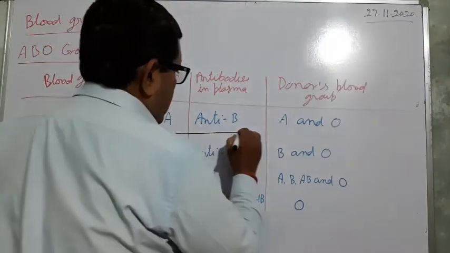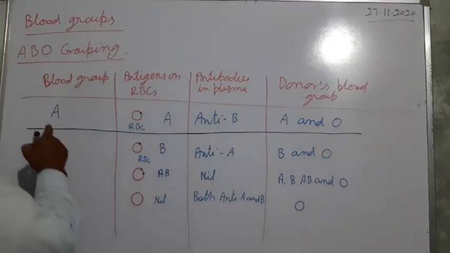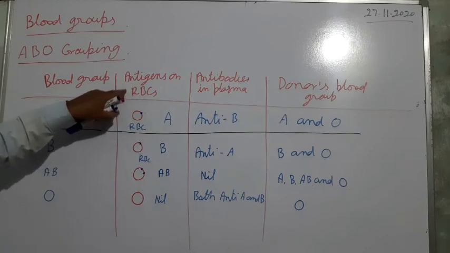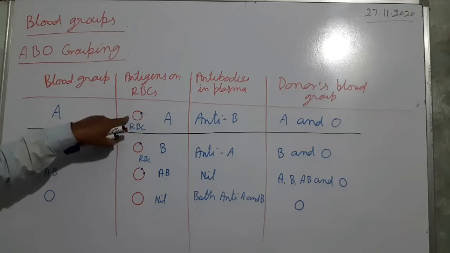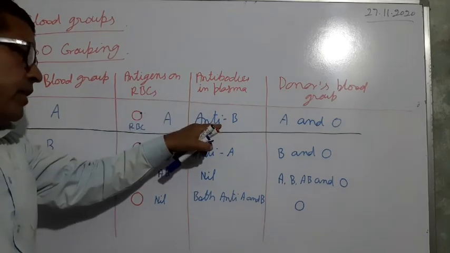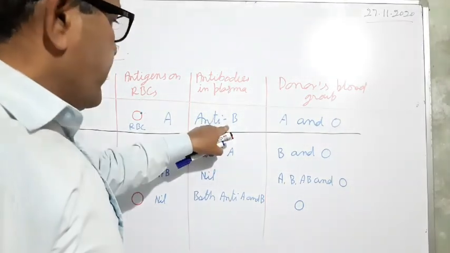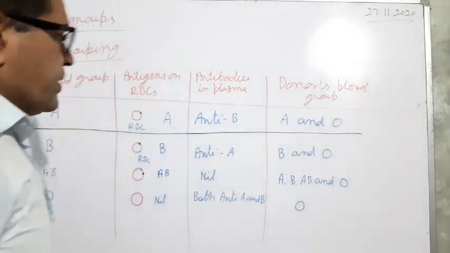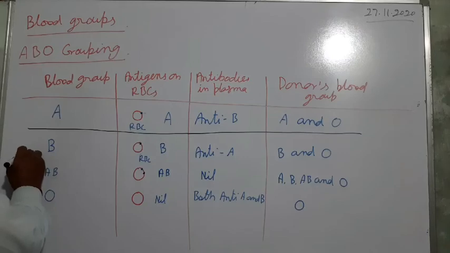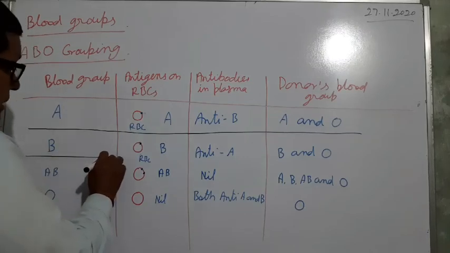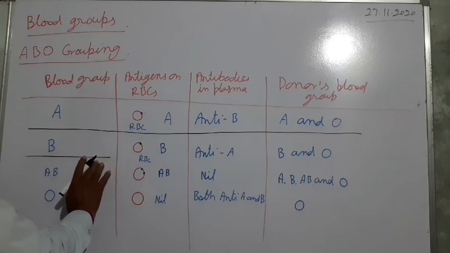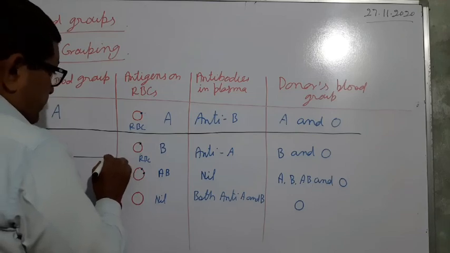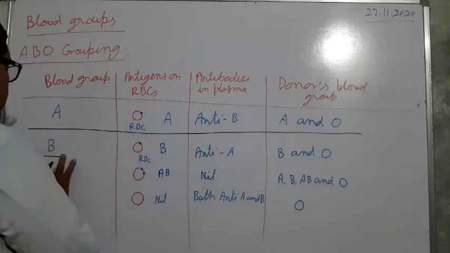In this way, first you see blood group A. In case of blood group A, the RBC has antigen A, the plasma contains antibody B, and it can take blood from a person having blood group A and O. Now next, in the same way, B.